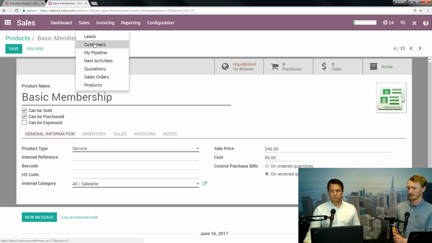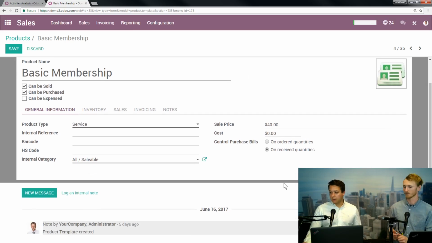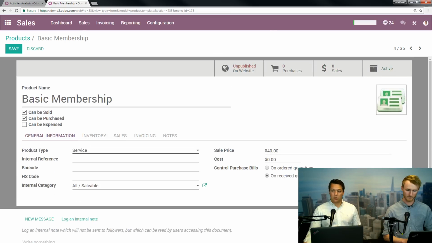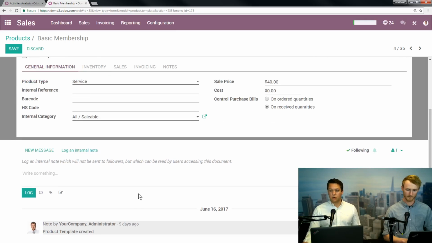But the chatter is a feature that is on many, many records, not just quotes and sale orders. Exactly. We're looking at a product right now, and there's a chatter right down here. So I can log an internal note, attach things. This is a functionality that exists under pretty much every, what we're going to call a form view right here.